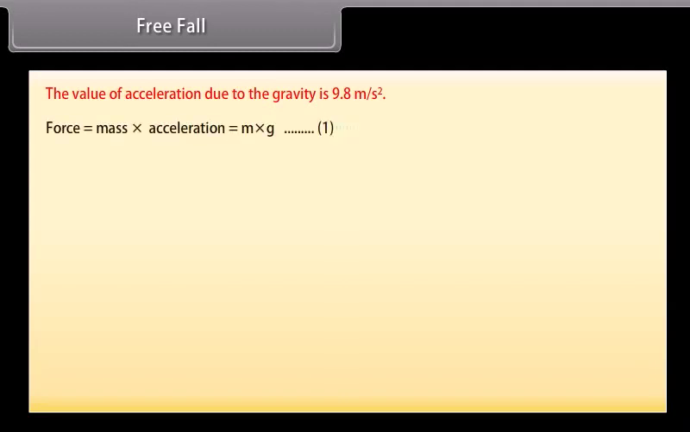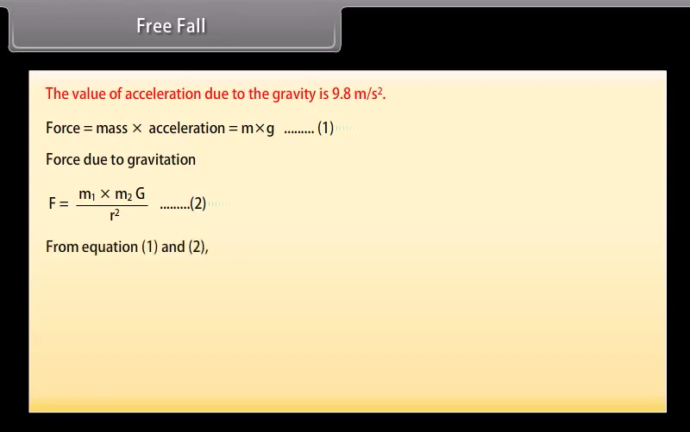Force is equal to mass into acceleration, which is equal to m into g, equation 1. Force due to gravitation, F is equal to G m1 into m2 upon r squared, equation 2. From equations 1 and 2, m into g is equal to G m1 into m2 upon r squared. g is equal to G M upon r squared. g is equal to 9.8 meters per second squared.